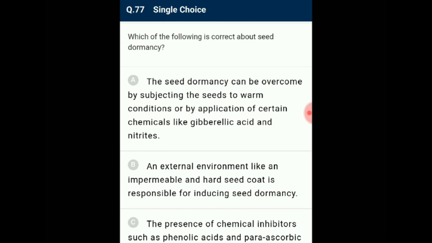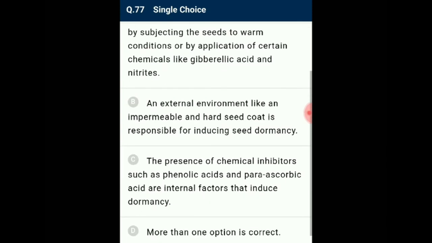Question number 77. Which of the following is correct about seed dormancy? An impermeable and hard seed coat, the presence of chemical inhibitors such as abscisic acid, phenolic acid, para-ascorbic acid, and immature embryos are some of the reasons which cause seed dormancy. The effect of inhibitory substances can be removed by subjecting the seeds to chilling conditions or by application of certain chemicals like gibberellic acid and nitrates. So the answer for this question is option C.